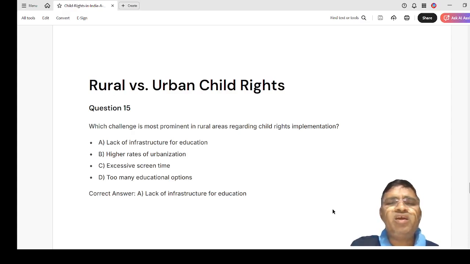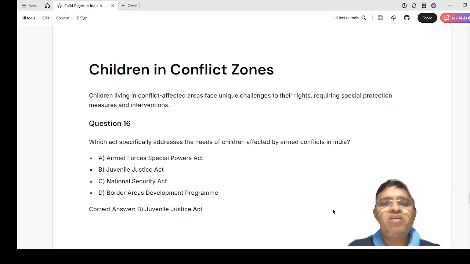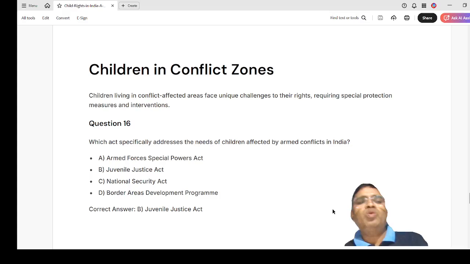So in rural areas, there is not much infrastructure like buildings, playgrounds, and there is a lack of blackboards. So here, a lack of infrastructure for education.